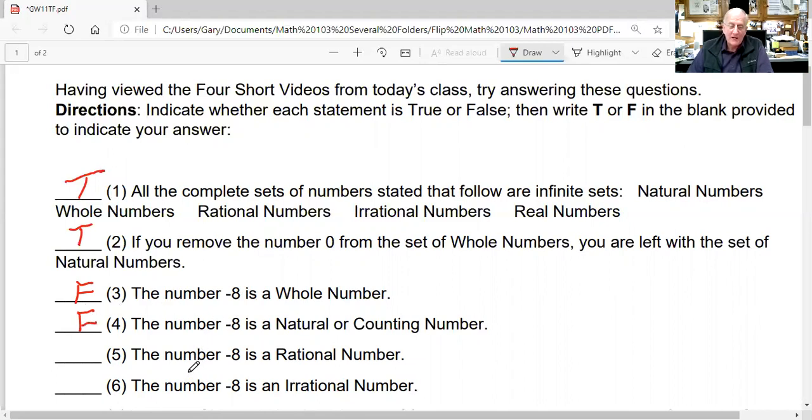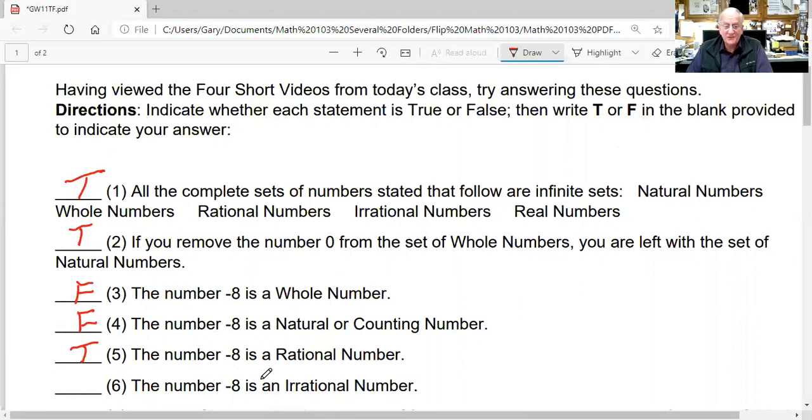The number -8 is a rational number. Can you write it in a form that is a fraction, the division of 2 integers? Isn't -8/1 a fraction that has 2 integers in it? It is, yes. So -8, it's true, it is a rational number.